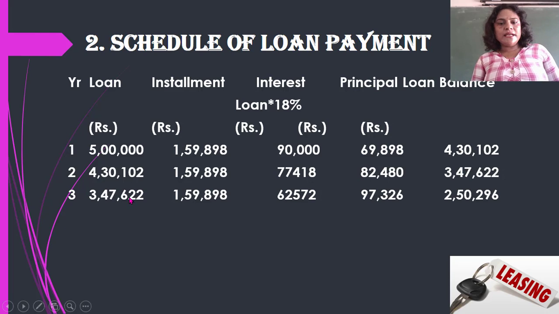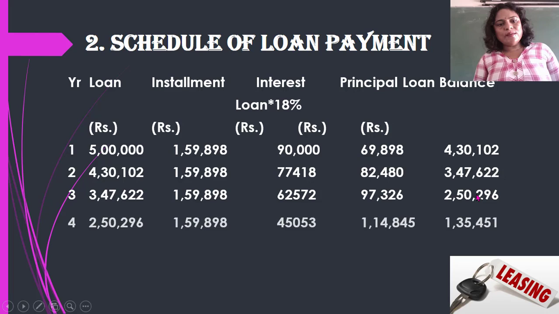Now loan remaining is 3,47,622. Same way we have calculated the installment. How will you calculate the interest? Interest you are going to calculate on the loan balance. So 62,572 is the interest that we have calculated on 3,47,622 rupees loan at 18%. So this interest minus it from the installment, you will get to know how much is the principal. Then you will have a balance.